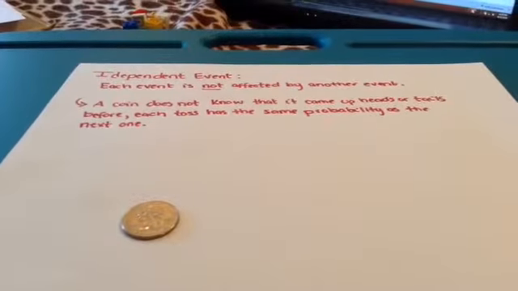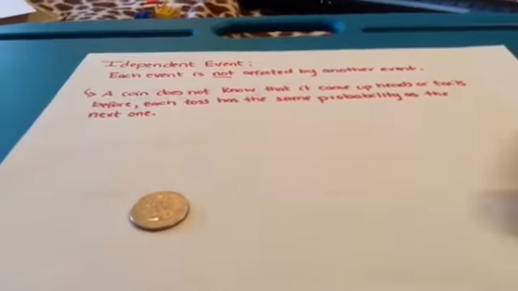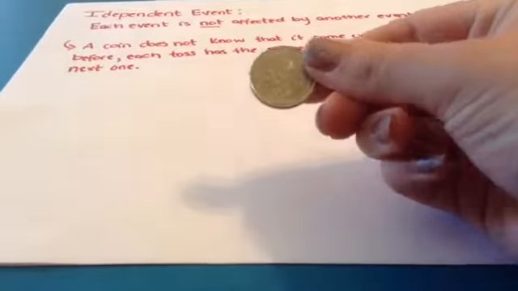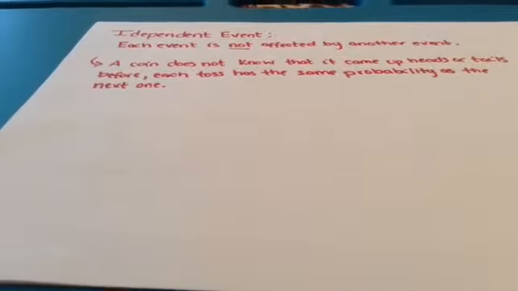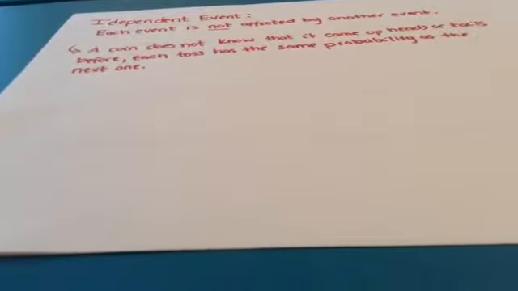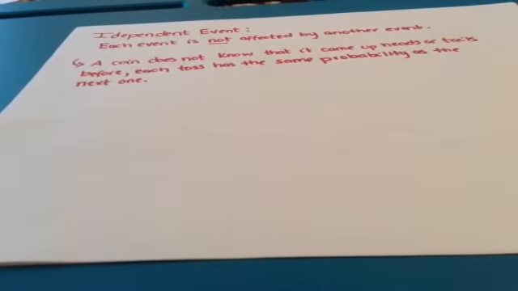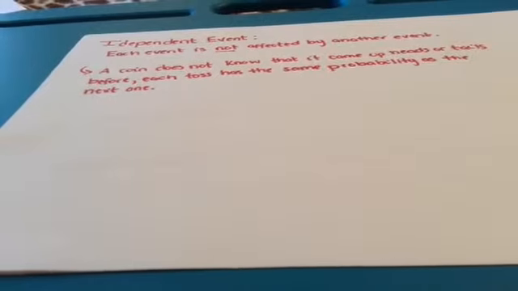So what this is proving is that a coin, you can think of it like this, a coin doesn't know that it came up heads or tails the previous one, so each toss has the same probability as the next one. So it doesn't matter if I've flipped this coin 100 times, it's still going to have the same probability the next time I flip it. This is going to be the same with something like a die, which I, for some odd reason, don't have in my house, so we're just going to visualize it. So, say you wanted to roll a number 3. Each time you roll the dice, you're going to have the same probability as if you were to roll it in 5 minutes. It's never going to change.